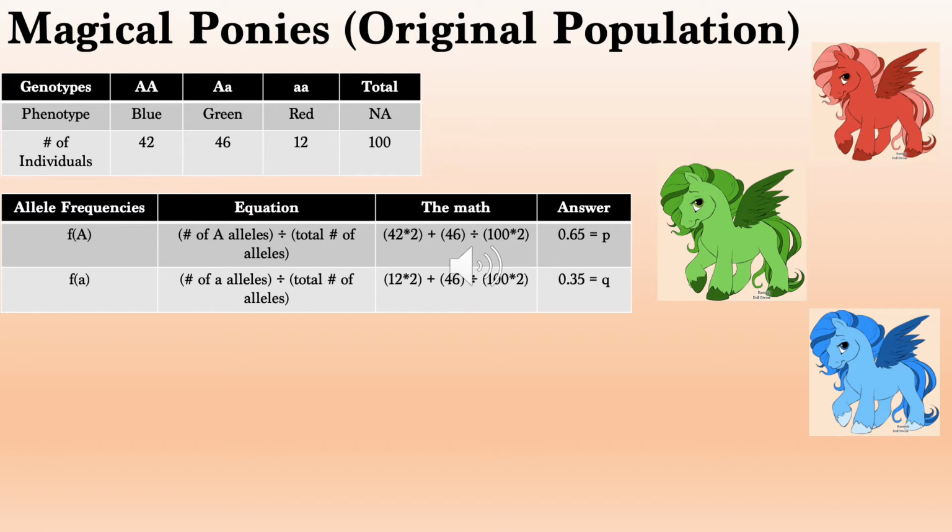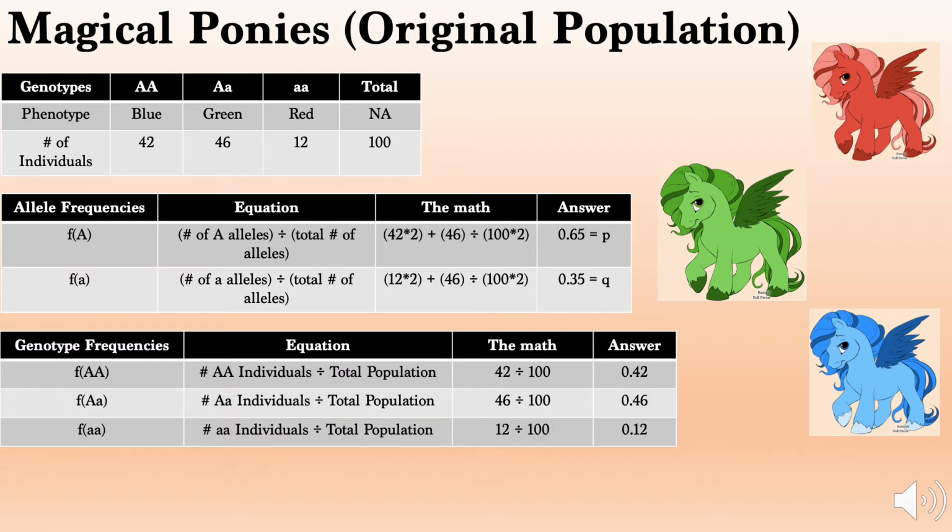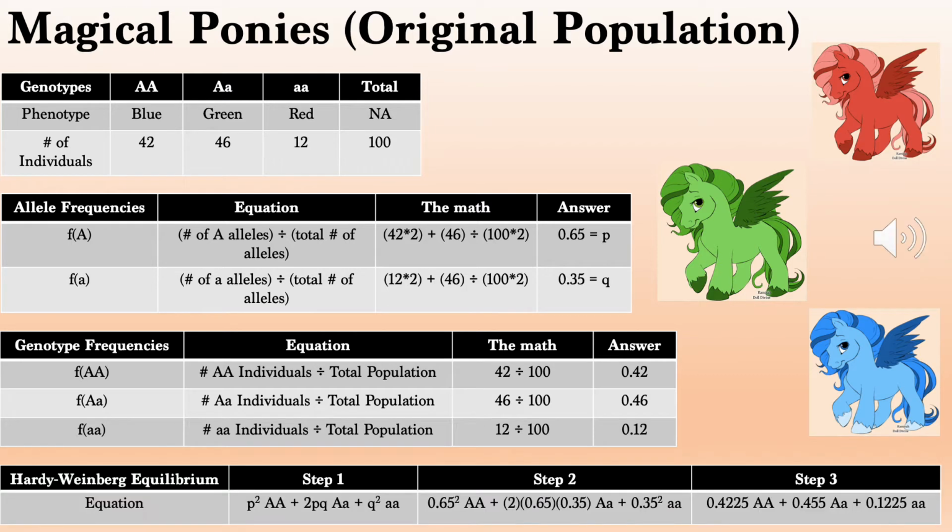Remember that individuals that are homozygous dominant and homozygous recessive will have the same allele twice and must be accounted for. To determine the genotype frequencies, take the number of individuals who have a specific genotype, either Big A Big A, Big A Little a, or Little a Little a, and divide that by the total number of individuals. The population of ponies is in Hardy-Weinberg equilibrium.